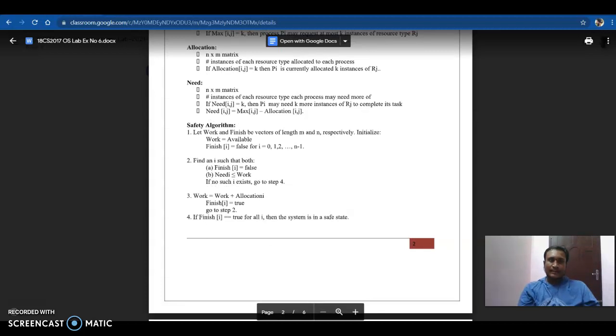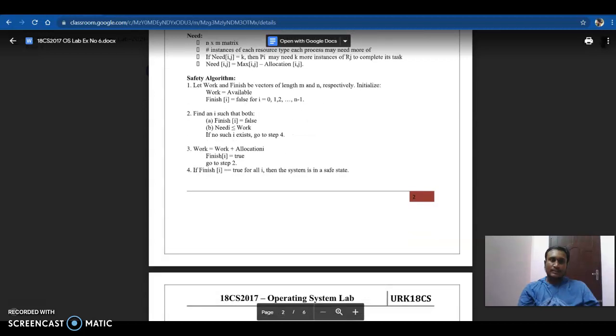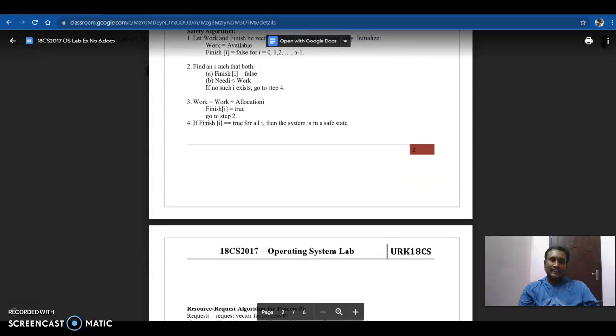Need is an n×m matrix giving the number of instances of each resource type each process may still need. If Need[i][j] equals k, then Pi may need k more instances of Rj to complete its task. Need[i][j] equals Max[i][j] minus Allocation[i][j]. Safety algorithm: let Work and Finish be vectors of length m and n respectively. Step 1: initialize Work equals Available, and Finish[i] equals false for i equals 0, 1, 2, ..., n minus 1. Step 2: find an i such that both Finish[i] equals false and Need[i] is less than or equal to Work.